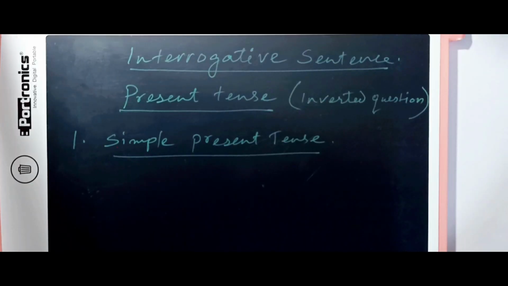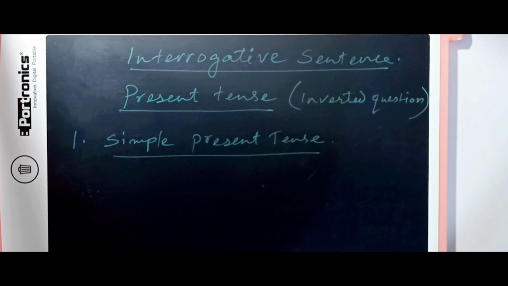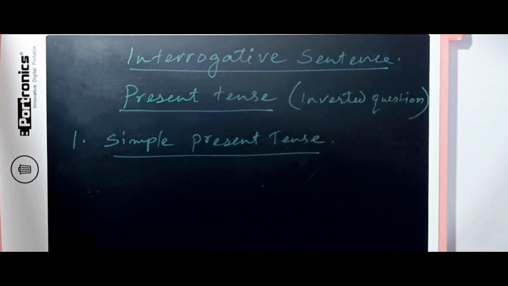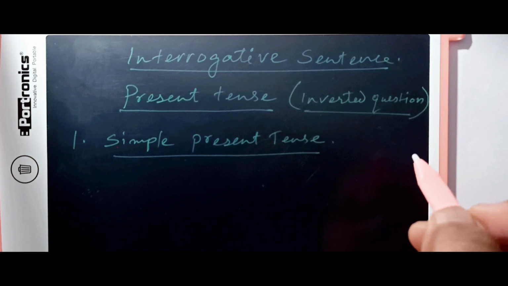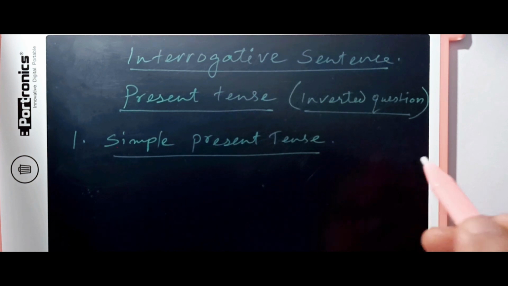Okay, three things we shall see today regarding interrogative sentences in voice change. Within present tense, we'll see simple present, present continuous, and present perfect tense. Basically, interrogative sentences are of two types: inverted questions and specific questions. Inverted questions are introduced by auxiliary verbs, and WH questions are introduced by WH question words like what, when, how, who.